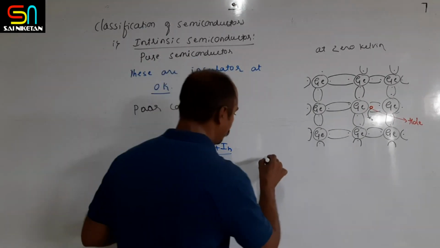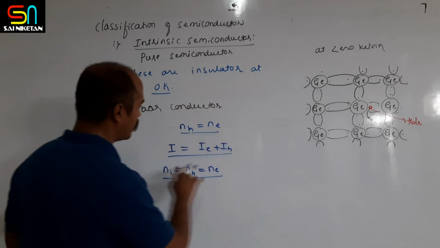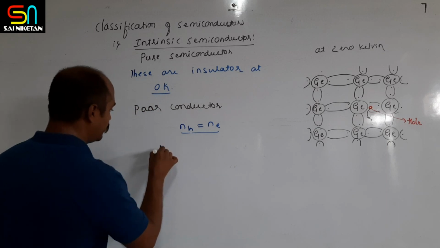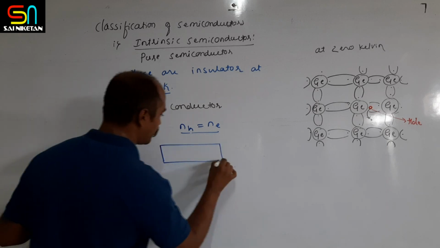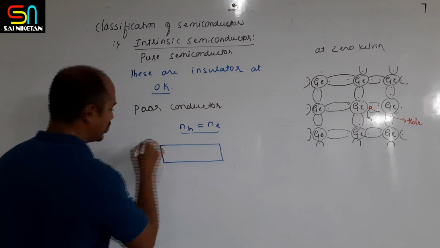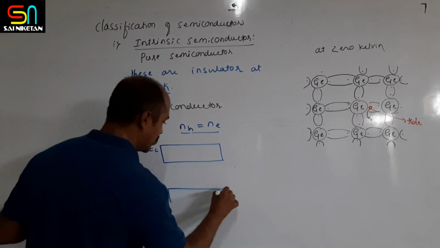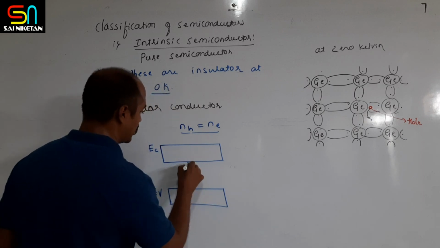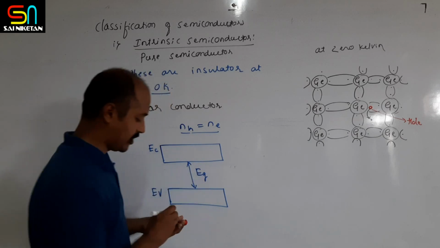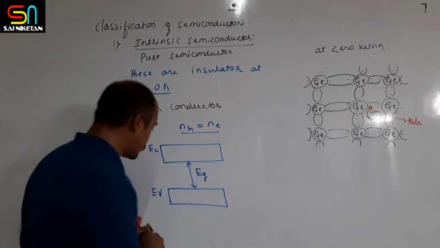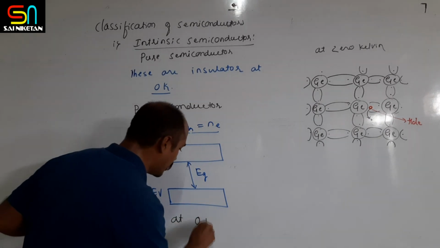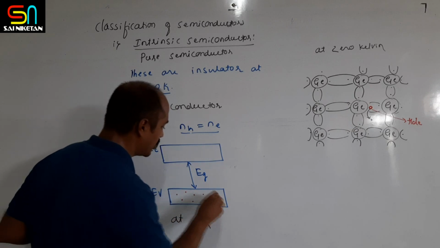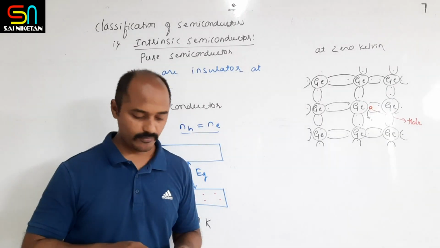If you take the energy band, I'll rub this, hope you have noted down. If this is the conduction band, EC, and this is the valence band, and this is the energy gap. At 0 Kelvin, all the electrons are present in the valence band.